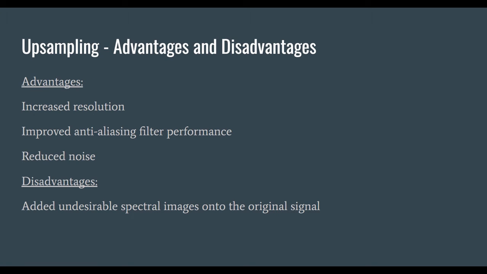Advantages and disadvantages of upsampling. Some advantages of upsampling are increased resolution of pictures, improved anti-aliasing, filter performance, and reduced noise in pictures and audio. Disadvantage of upsampling is sometimes in upsampling there can be added undesirable spectral images onto the original signal.